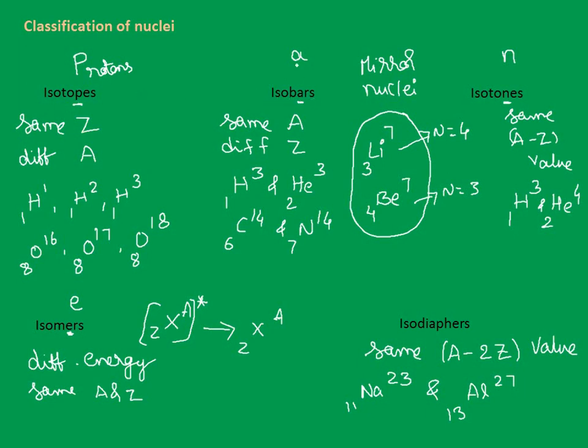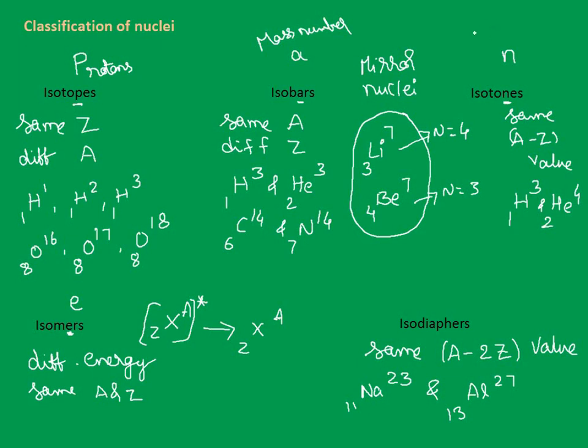Isobars, A, same A value, mass number. Mass number is represented with A. Are we clear with this? The third letter is A. Forget for a while the capital A, small a and all, this is for the memory constraint. Coming to the third one, isotones. Same A minus Z value.